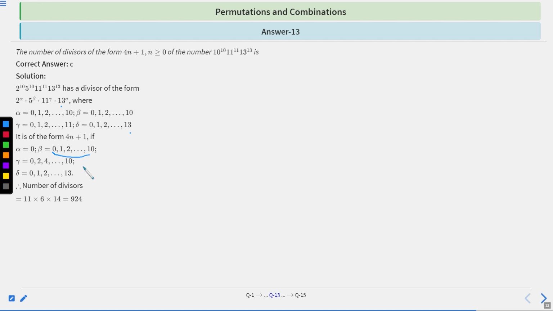And delta is 0 to 13, which is 14 possibilities, right? So it should be basically 10 into 11 into 12 into 14 upon 2, right? So the answer is 924. Clear?